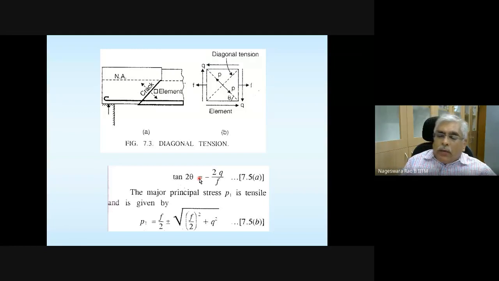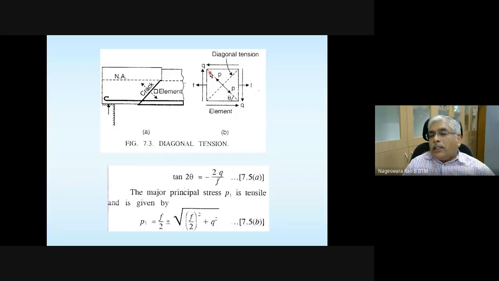What is the plane which is perpendicular to the 0 plane? If theta is 0, this dashed line is nothing but a plane which is perpendicular to the solid line.